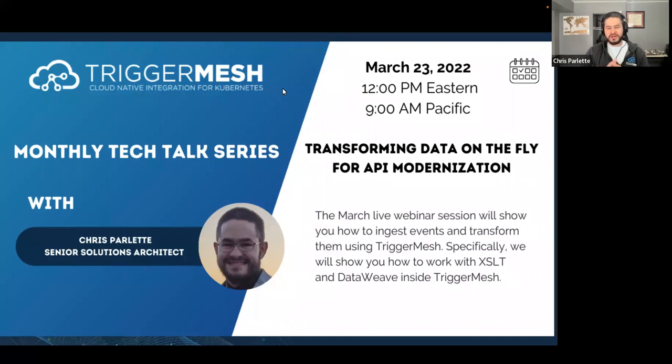Today we'll be talking about transforming data on the fly for API modernization. We're going to show you how TriggerMesh works and how you can use TriggerMesh to transform your data from different sources and pass it on to different targets. And we'll be talking through what that looks like in the TriggerMesh world.